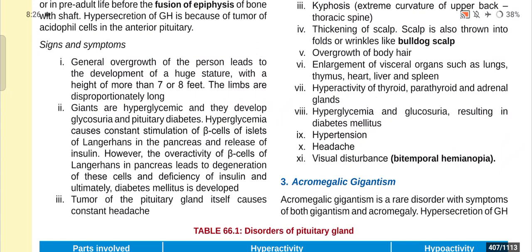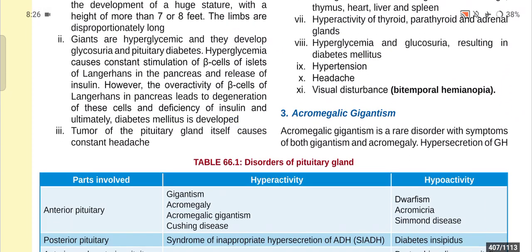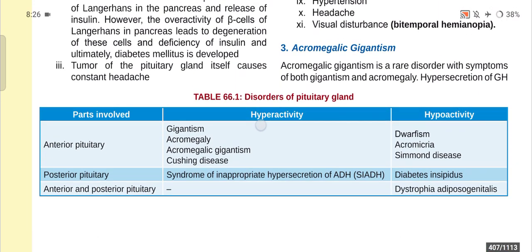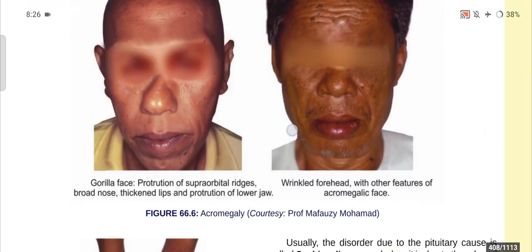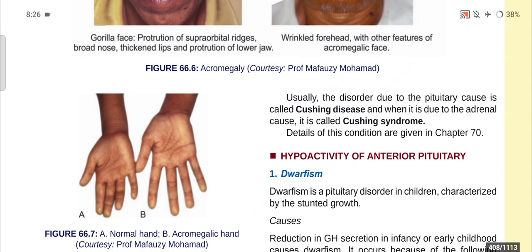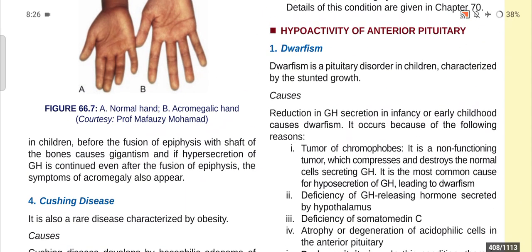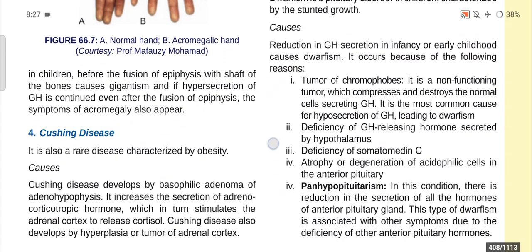Now, acromegalic gigantism. Acromegalic gigantism is a rare disorder with symptoms of both gigantism and acromegaly. Hypersecretion of growth hormone in children before the fusion of the epiphysis with the shaft of the bone causes gigantism. If hypersecretion of growth hormone continues even after the fusion of the epiphysis, the symptoms of acromegaly also appear.